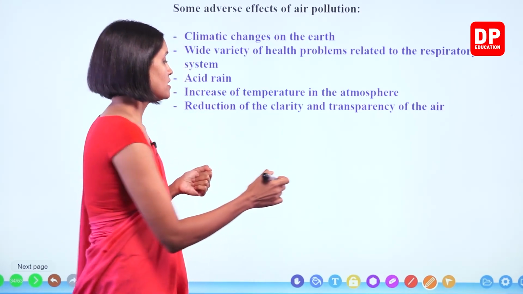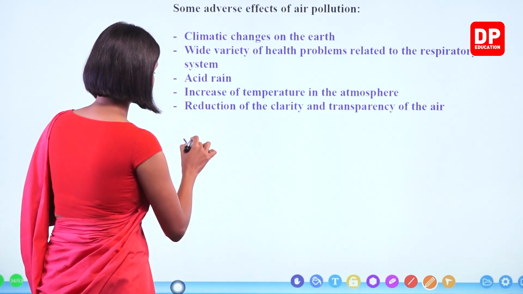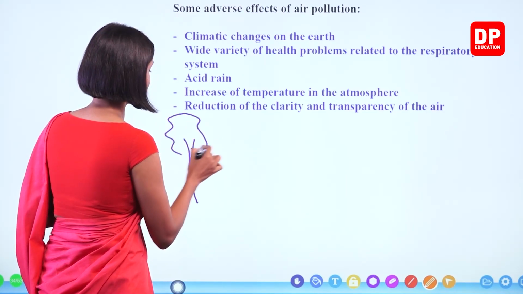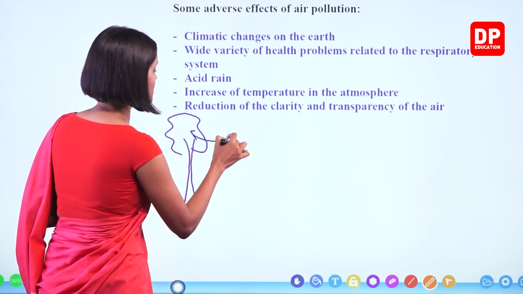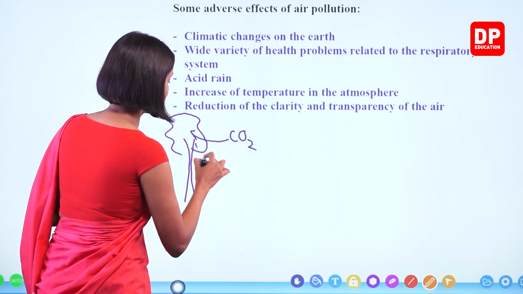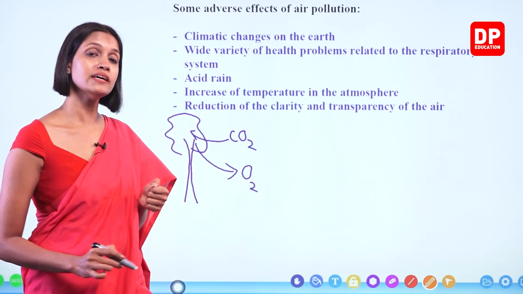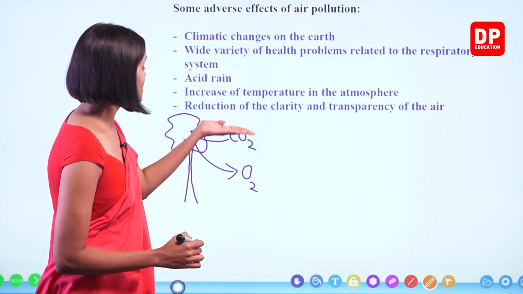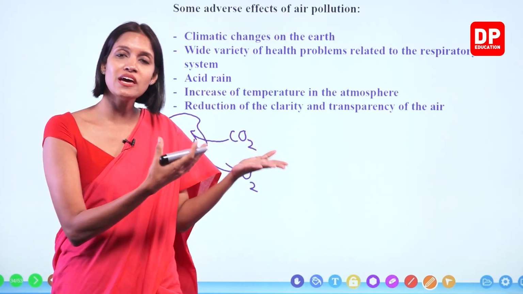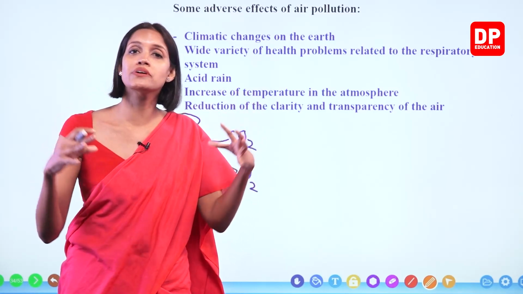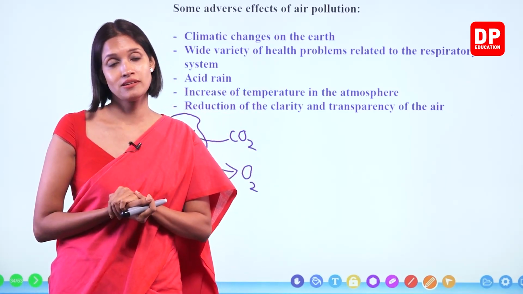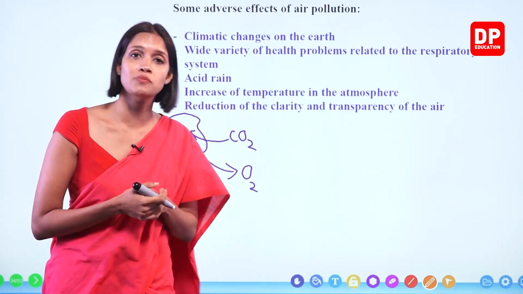Now you all know that when there are trees, during photosynthesis, they take carbon dioxide in and then they release oxygen, right? Therefore, carbon dioxide must be there in the environment to trap heat coming from the sun. It is very important to have the presence of carbon dioxide.